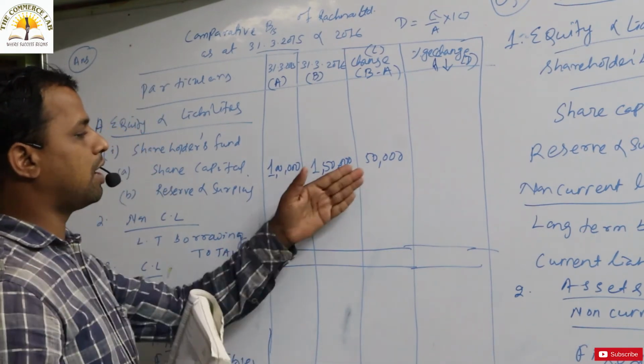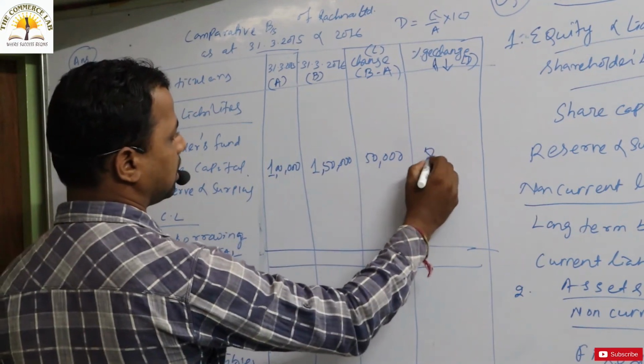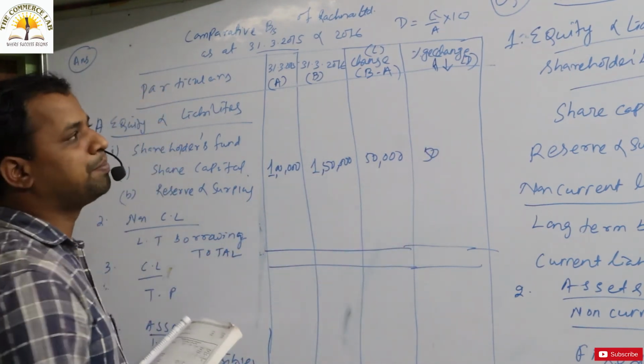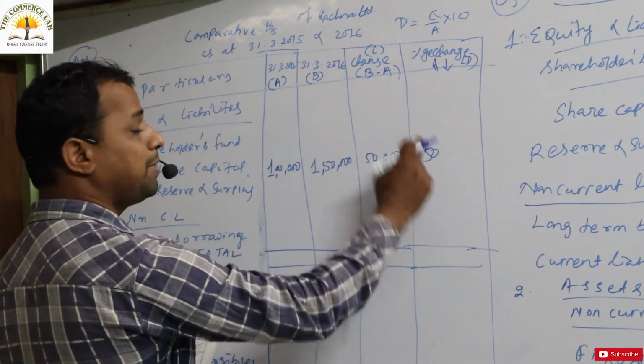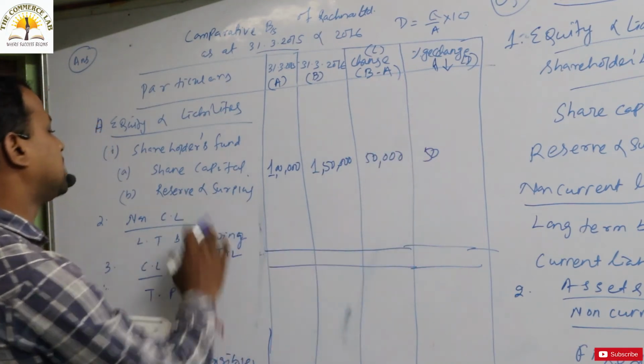Here there is an increase. So 50,000 by 1 lakh into 100, how much is the change? That is 50%. Here we have written percentage already, so there is no need to write percentage again. So 50% increase in the share capital.